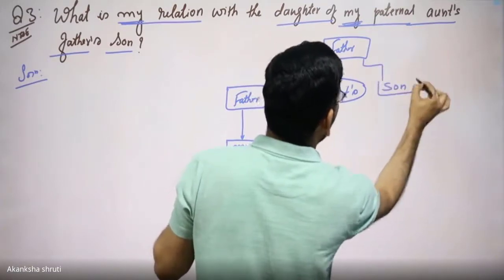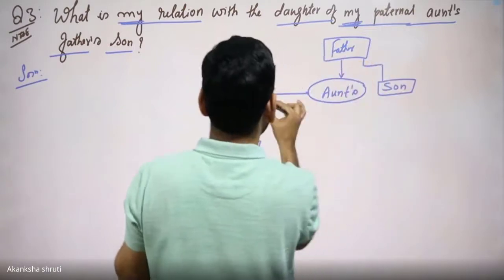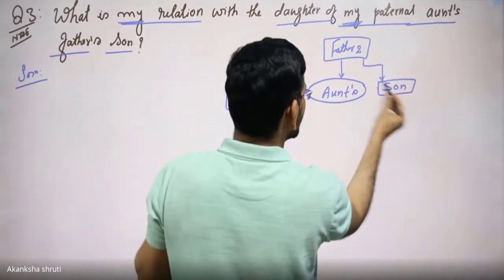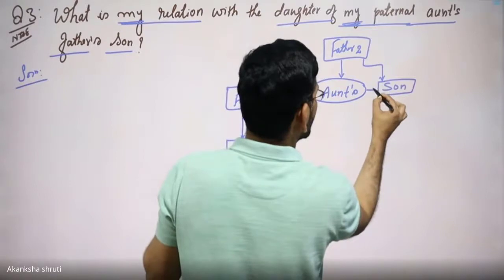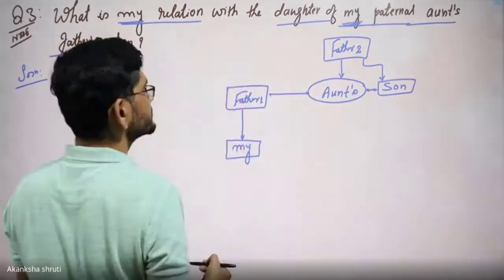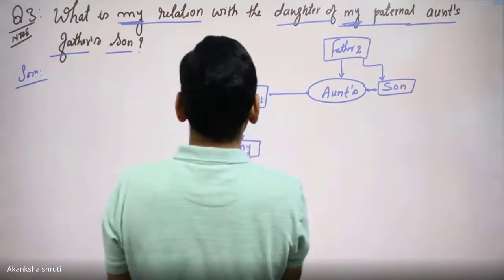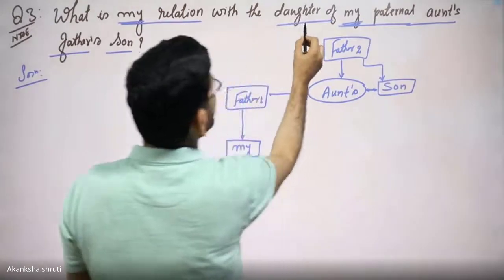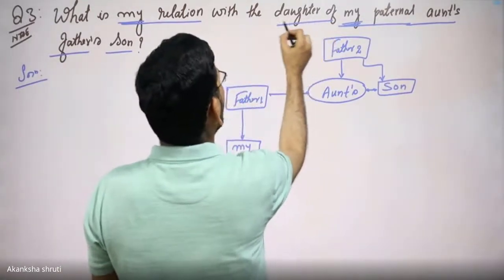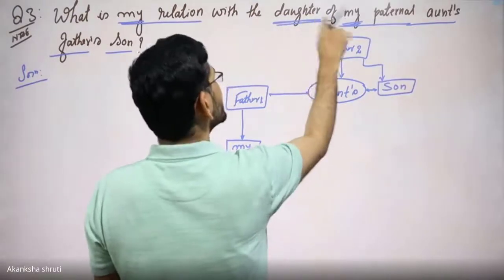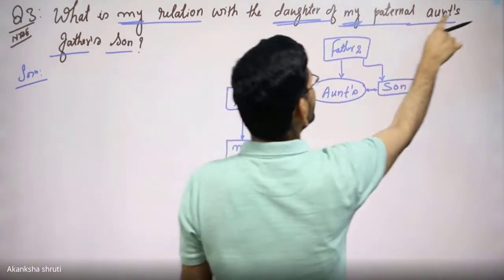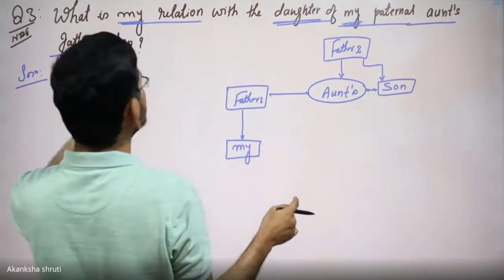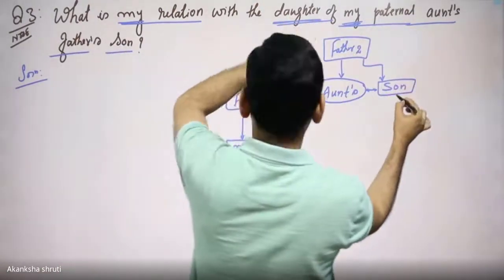So the son of this father, let us name this as the 1 and this as the 2. So this son will be the brother of the aunt. So this will be the family tree for me. What is my relation to the daughter of? Now it is asked, daughter of my paternal aunt's father's son. So we have to draw the daughter of this much statement.